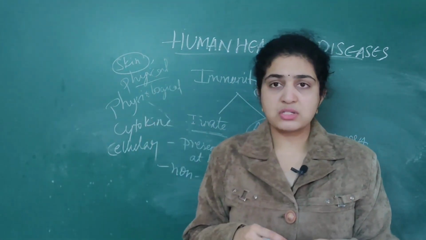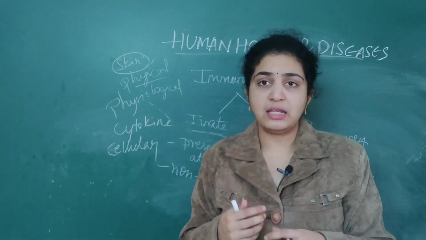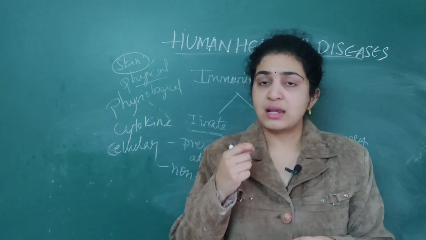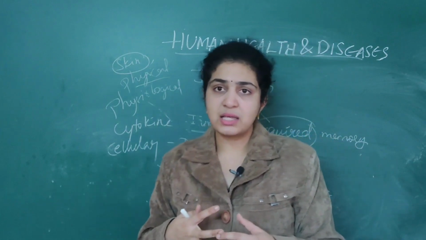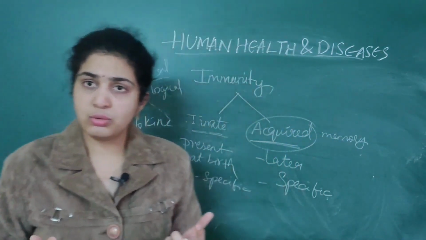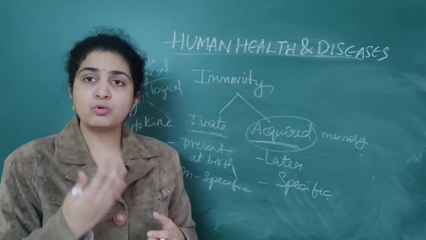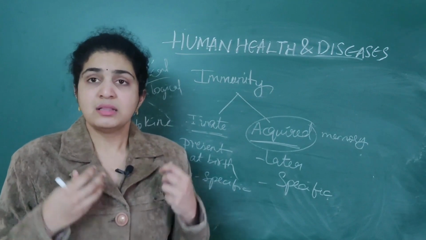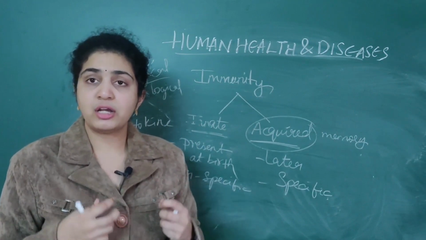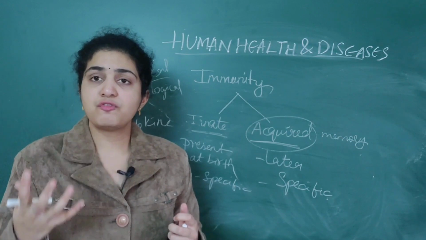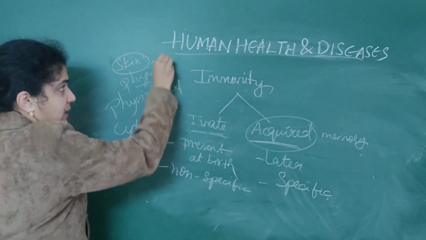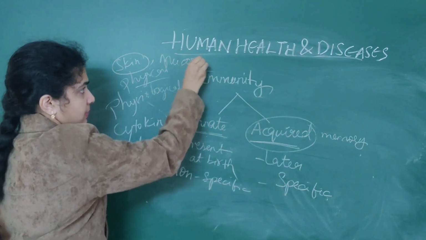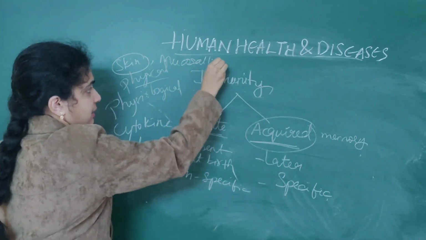Another most important physical barrier is the mucosal lining of the epithelium of the respiratory tract, digestive tract and urinogenital tract. Everywhere, mucosal lining is there. This lining is very important to not allow foreign particles to enter our body.